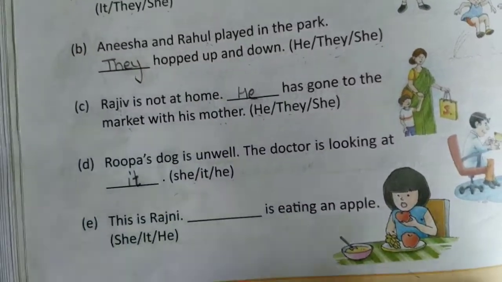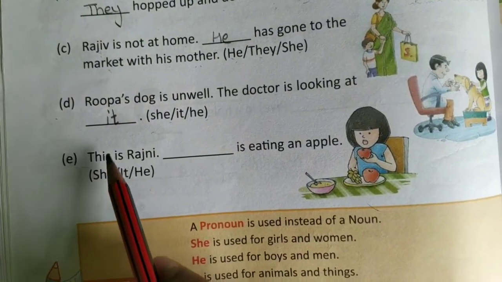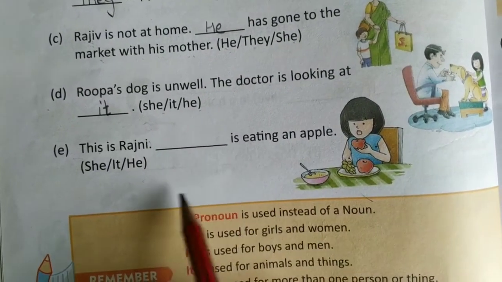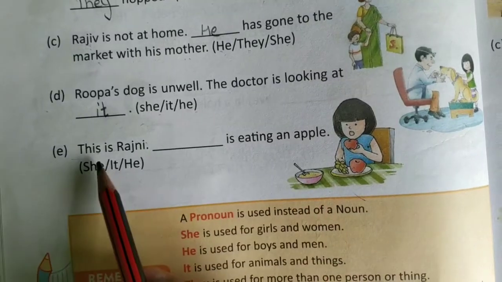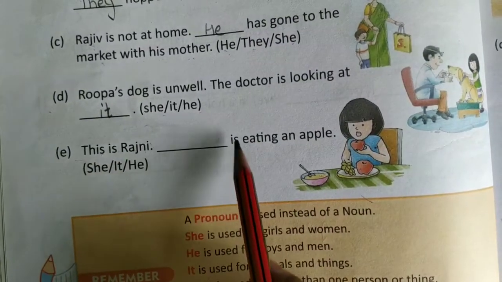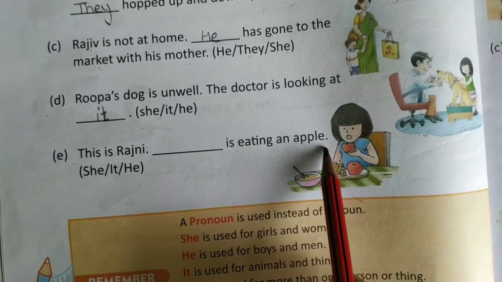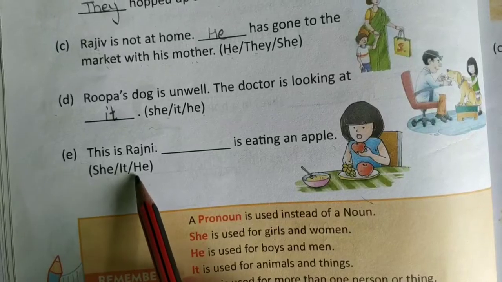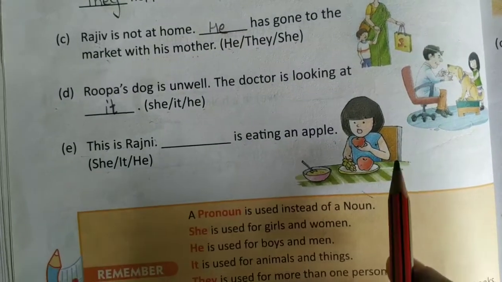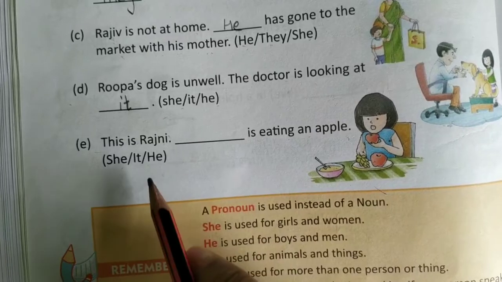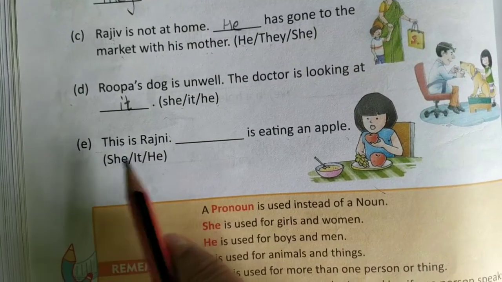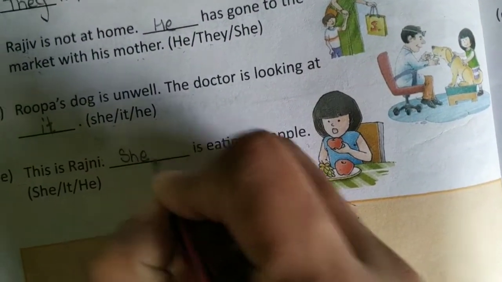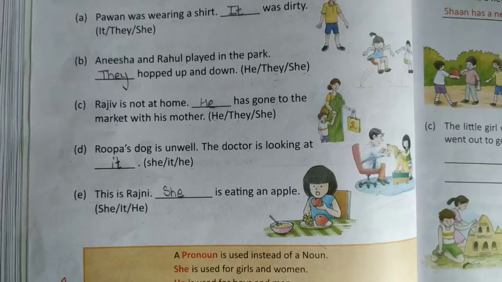Fine? Okay. E. This is Rajni. Look at here, Rajni, she's eating, okay? Fruits. Something else in the bowl. This is Rajni. Dash is eating an apple. She is eating an apple, it is eating an apple, or he is eating an apple. You see the girl? So, we'll use what? He? No, we'll use she. She is eating an apple.